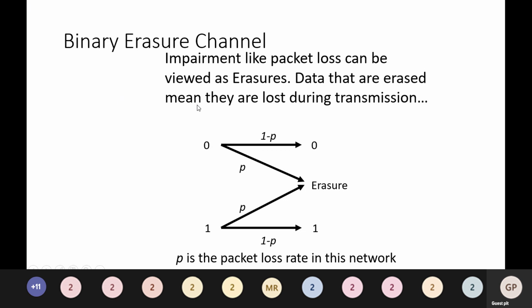Here we have 2 inputs and 3 outputs. The inputs are 0 and 1, and the outputs are 0, 1 and erasure. P is the packet loss rate in this network.